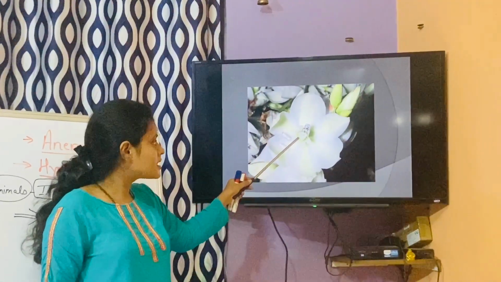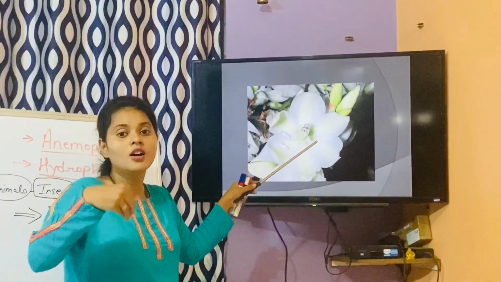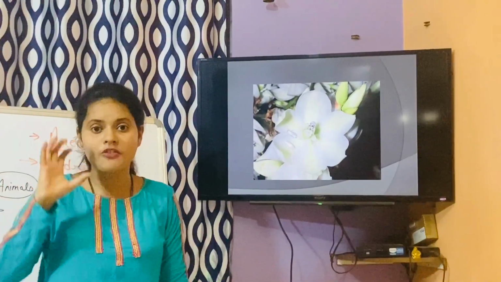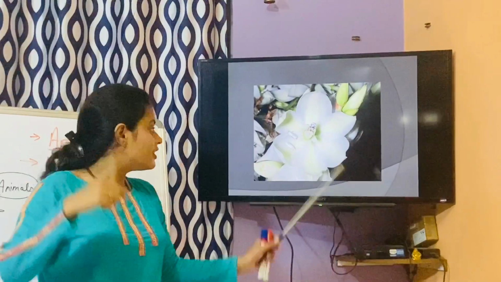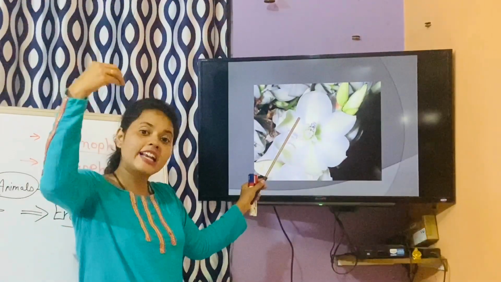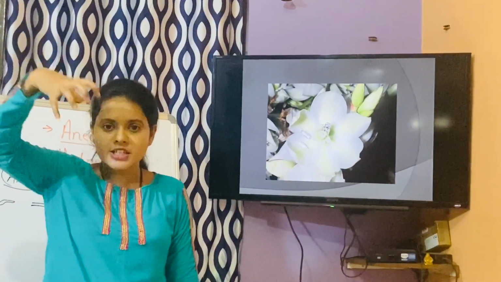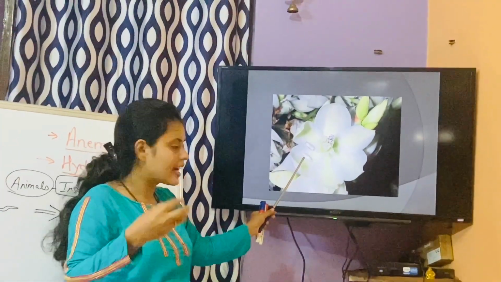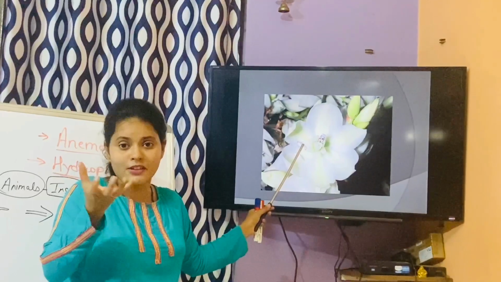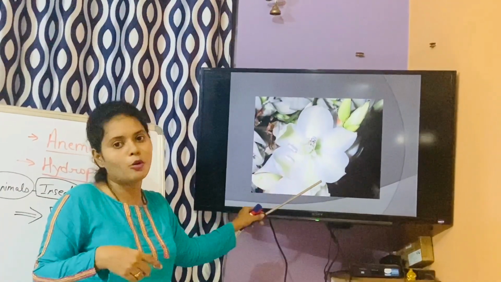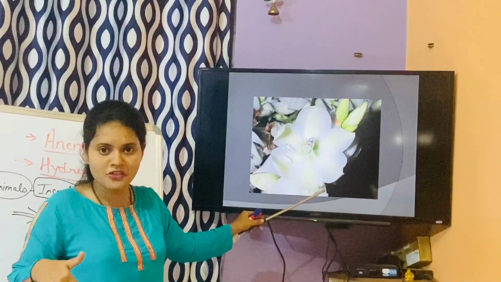This moth comes and lays its egg in the locule. Now what is a locule? You know, the ovary has a cavity called the ovarian cavity or locule. This moth comes and directly lays its egg into that locule. When it comes to the locule, the legs or body parts of this insect will be carrying pollen, and that pollen will come in contact with the stigma and pollination will take place. So fertilization will take place.